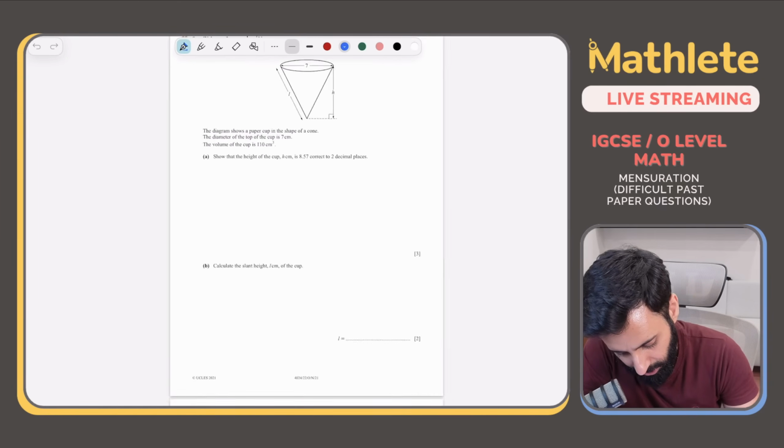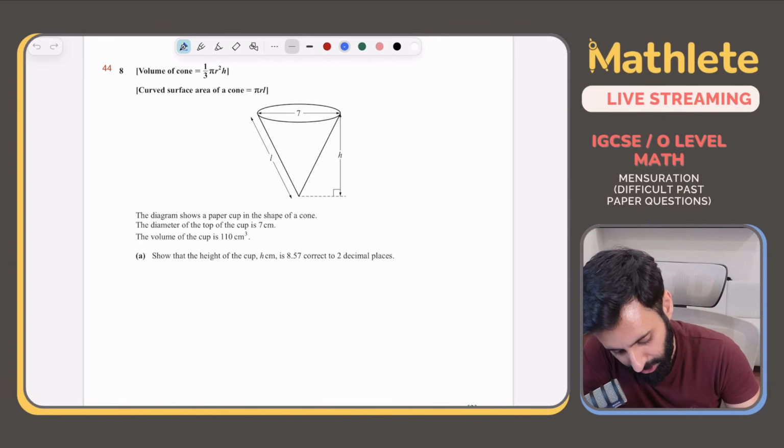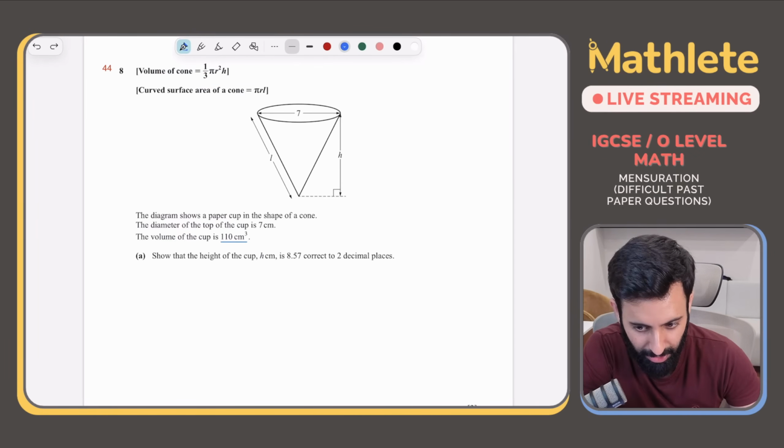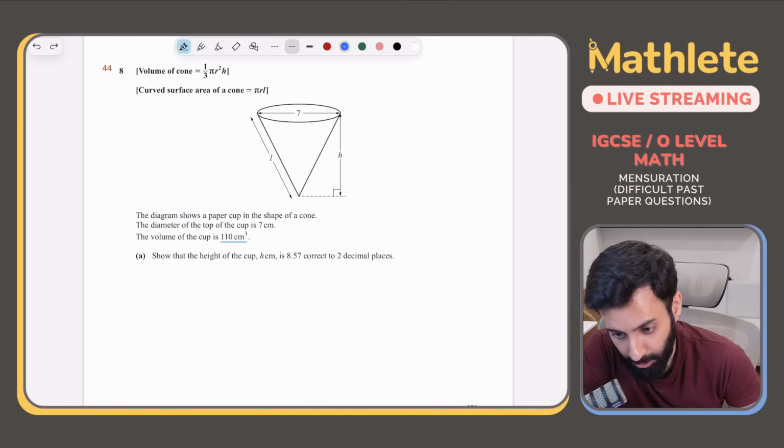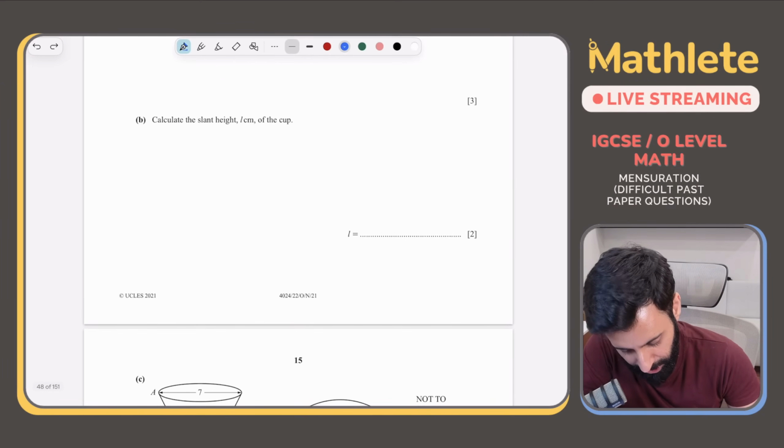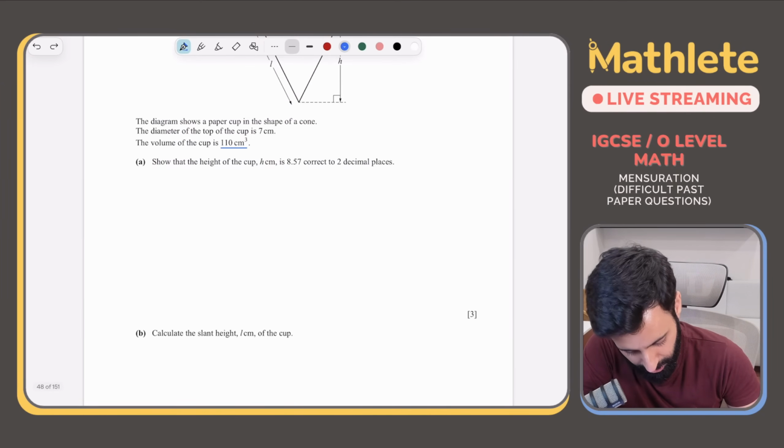Now, let me continue solving this question. The volume of the cup is 110 centimeter cube. So what's volume equal to? Volume of a cone is equal to 1 upon 3 pi r square h. Don't waste the examiner's time by writing down the formula expecting that you will get marks. You won't get marks for something that is already given. Okay? This is from October-November 2021, paper 2, variant 2.